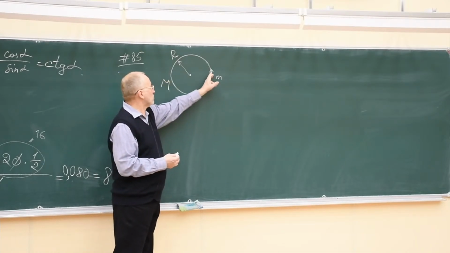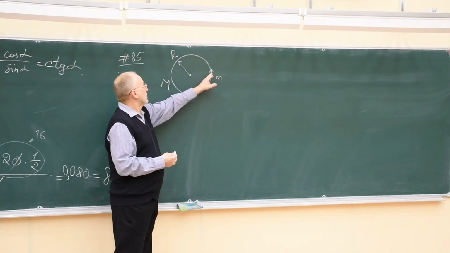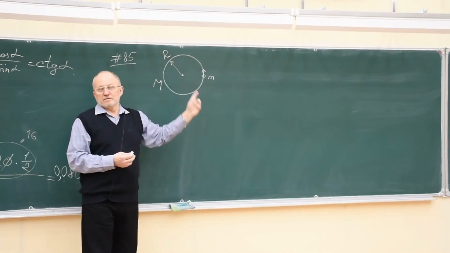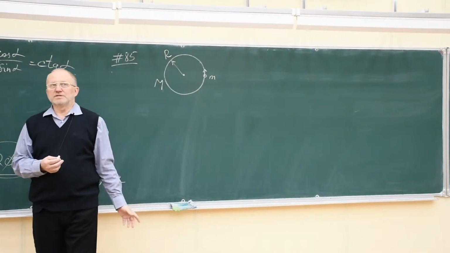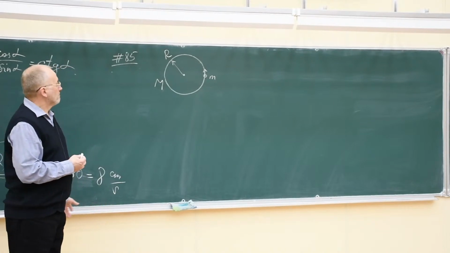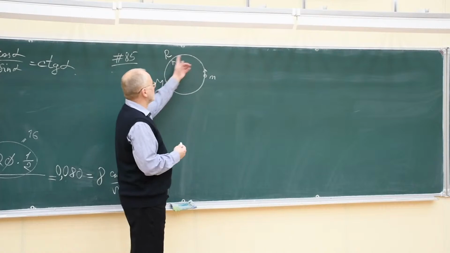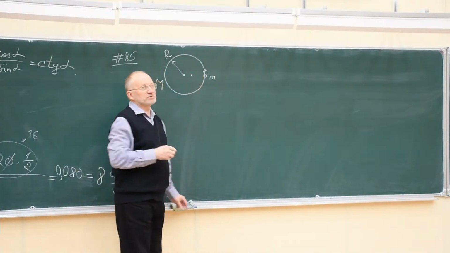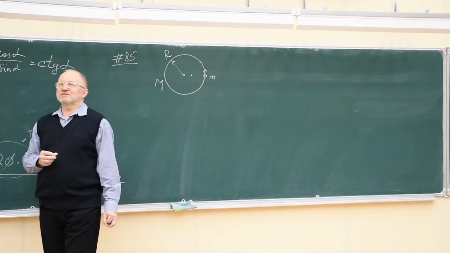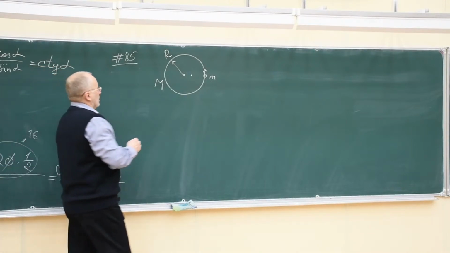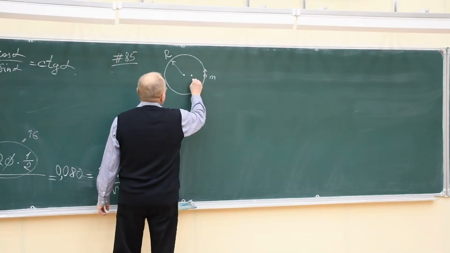As the bug crawls along the circle, the total momentum is conserved. What does it mean? It means that the center of mass of the system remains at the same point. The center of mass is at rest. How to calculate the center of mass?